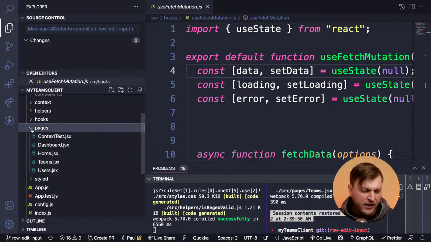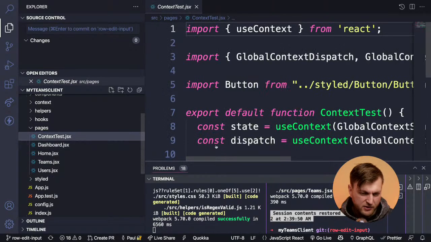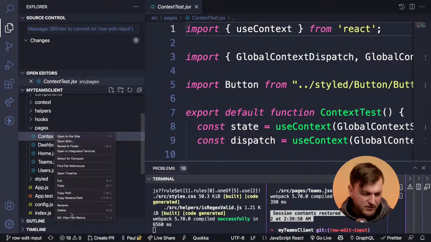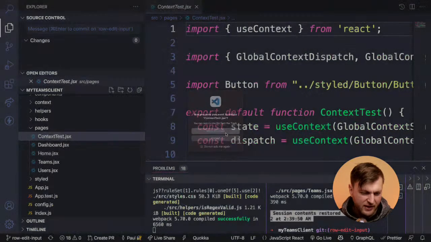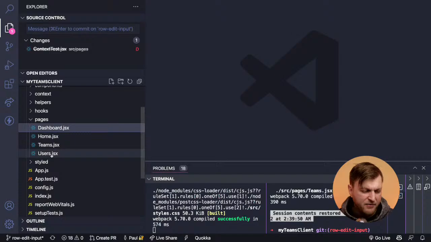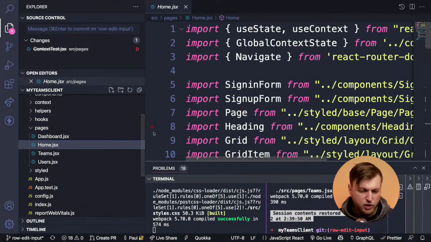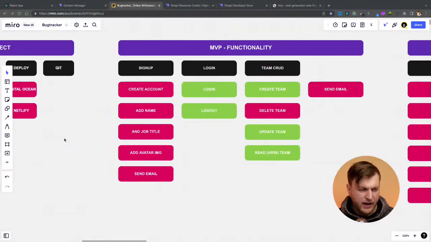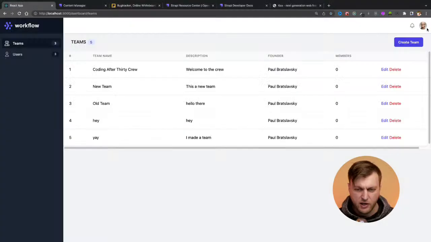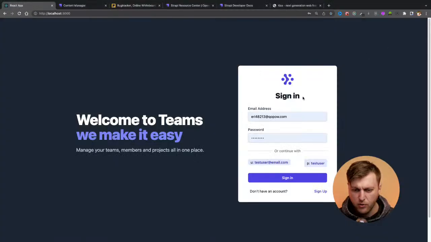And then I have my pages for my application here. This is an example file that I don't need, so I can delete this. This is from when I was testing context, to make sure it works. But I have literally my home page, and the home page is what you see when you first come to the application. I'll show you more code in detail, and then we'll slowly walk into doing our update feature. But first, I just want to give you the lay of the land, if you will.